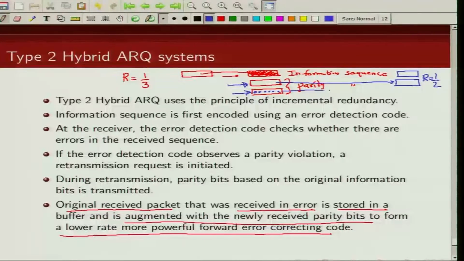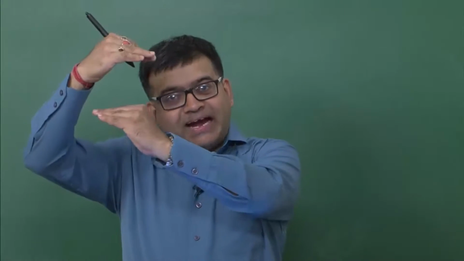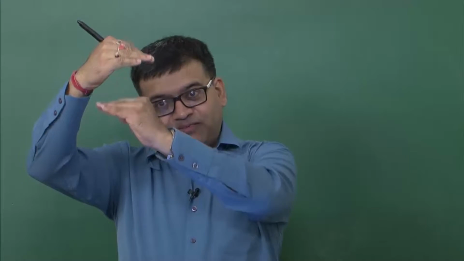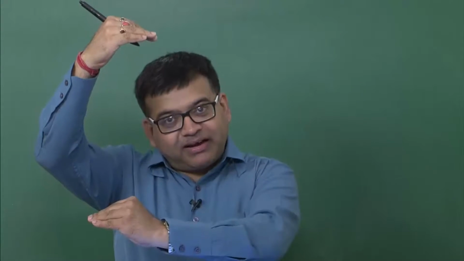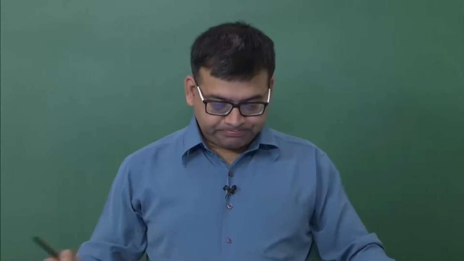Now, your code has become a rate 1/3 code. So, in type 2 hybrid ARQ scheme, at each retransmission you are sending new parity bits, and at the receiver you are adding them to the already received information sequence and parity sequence and making it a more powerful lower rate code.